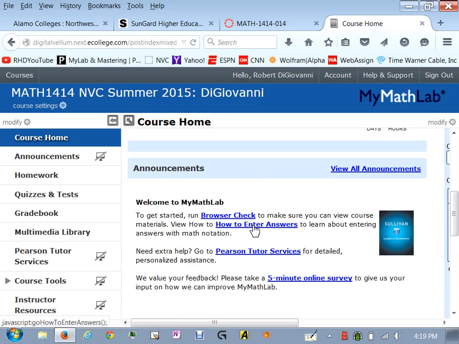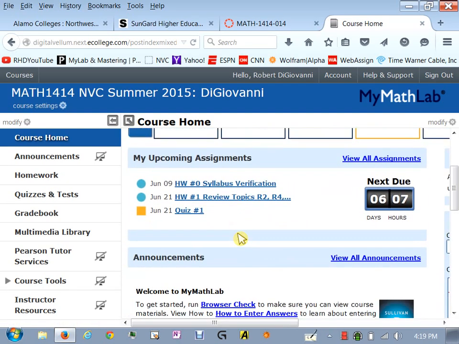And then also this how to enter answers just kind of goes through a tutorial showing you the very important things about this computer program. It's very picky about things. If it says give me the solution to an equation and the answer was 2 and you put 2 but it wanted you to put x equals 2, it'll count it wrong. So watch this little tutorial first and it'll kind of explain all those little things to look for.